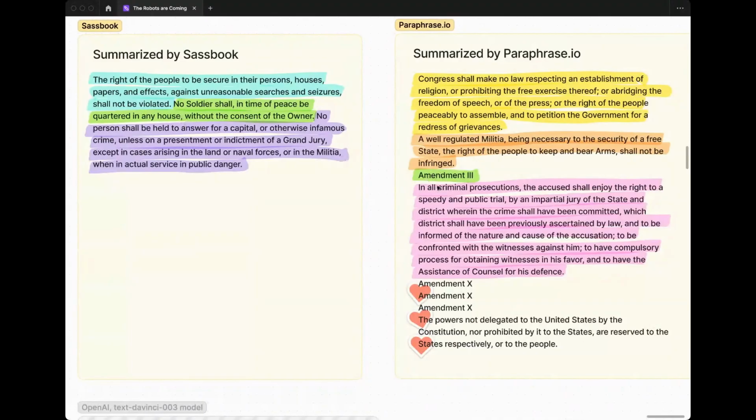from my perspective, how much can I trust this summary? If I knew nothing about the source material, I might read this thinking that this excerpt here is Amendment 3, when in fact it is not. So that to me, especially if the stakes are high and I'm trying to glean the gist of information from an important document, maybe related to work or some decision that I need to make, I would really think twice about that before trusting one of these tools.